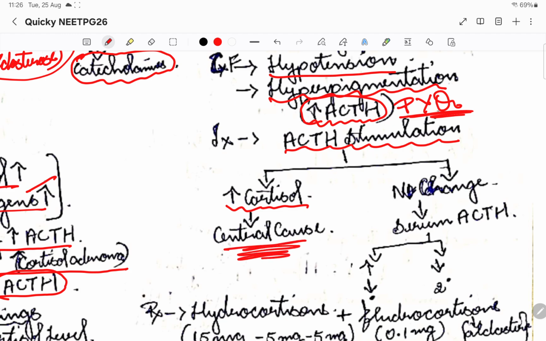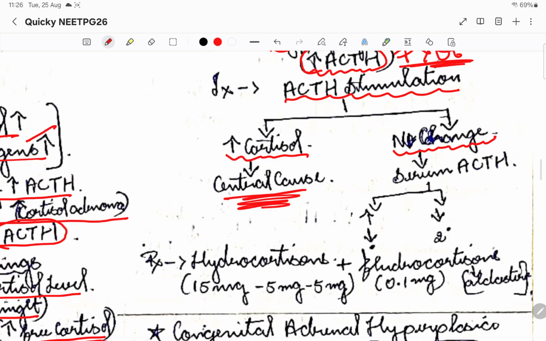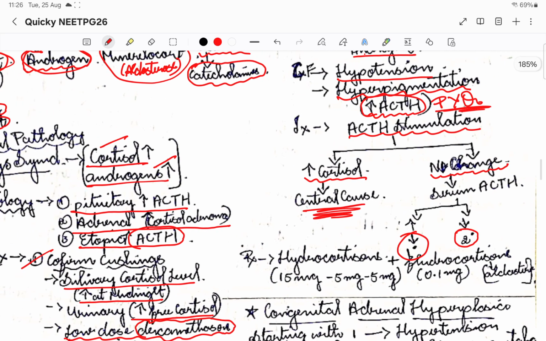So it is the brain that is not able to release the cortisol. Suppose if I give the ACTH and still there is no increase in cortisol levels, then it is going to be the primary adrenal insufficiency, is how I can decide. So this is the basic diagnosis of adrenal insufficiency.